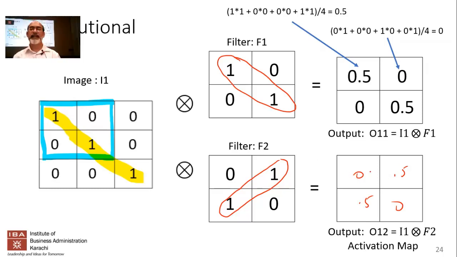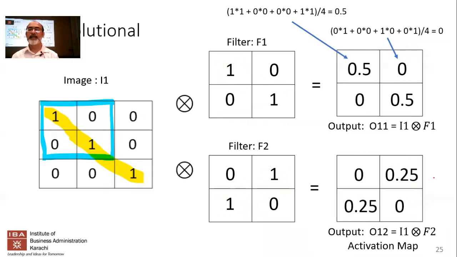So clearly this value is correct. Why? Because you're going to place this filter over here, and this is 1 times 0 and all zeros, so this is correct. If you place it over here, this is also correct, but these values are not necessarily 0.5. Why is that? Because you're saying 1 times 1 over here and 0 times 1. So you're going to get 1 divided by 4, so you're going to get 0.25. This is what you're going to get when you apply these two filters.